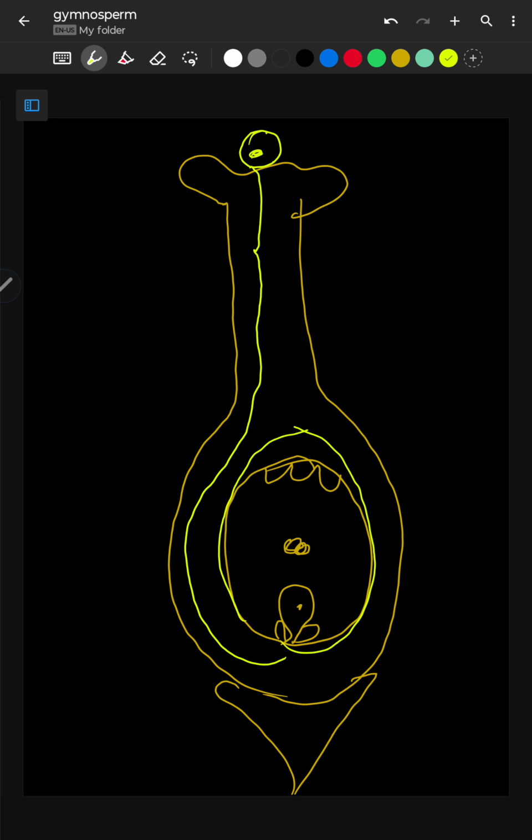Actually in the pollen grain, 2 male gametes are present in angiosperms. So both the male gametes reach up to the embryo sac. And here the 2 male gametes are released. One fuses with the egg, and the other fuses with the 2 polar nuclei.